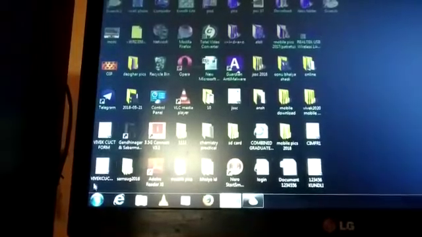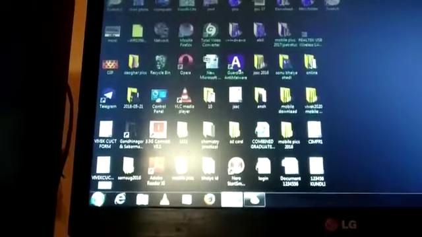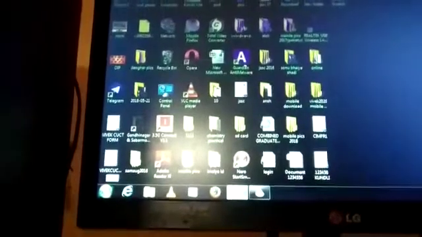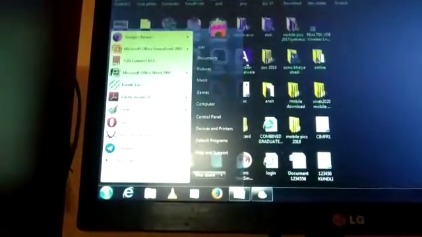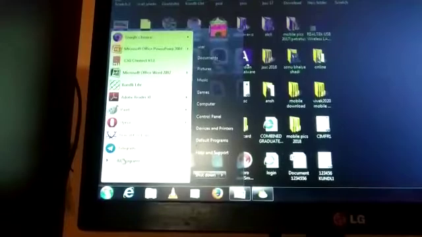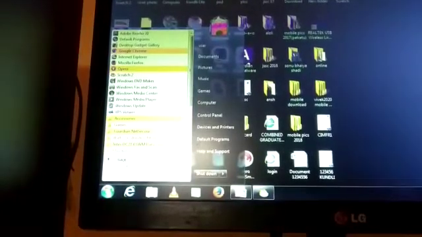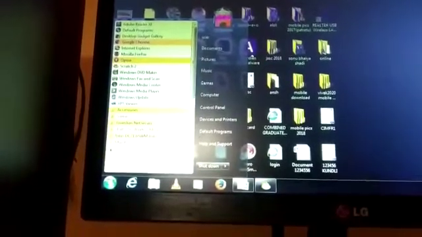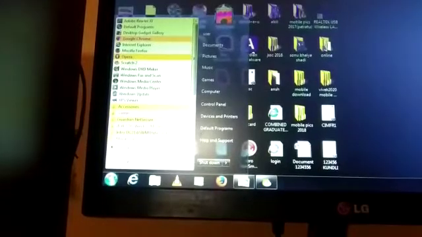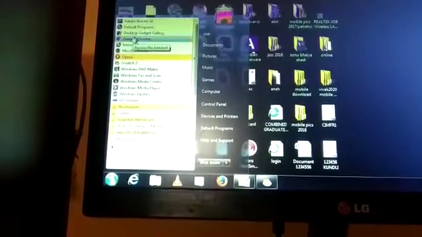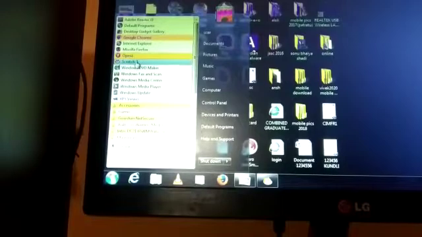This is your computer window. First you click on this Start button here. Then you may see this box appear. Then you have to click on All Programs. After clicking All Programs, you may see here it is written Scratch 2.